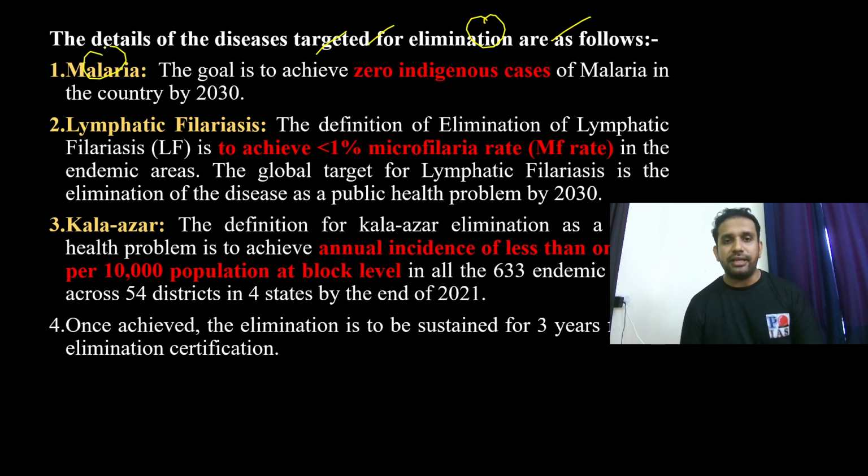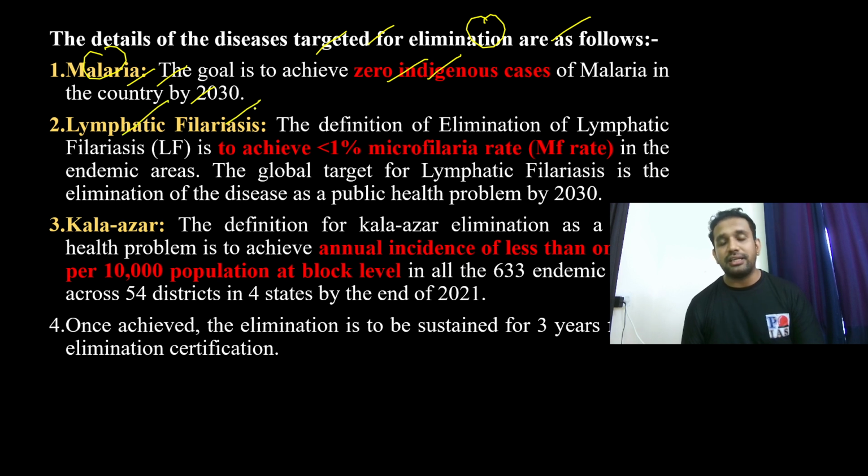With regard to malaria, we are expecting zero indigenous cases of malaria in the country by 2030. Indigenous cases means in our country, we should not have any malarial disease origination. Means no individual living in the country should get malaria. This is called as what? Zero indigenous cases. If someone is getting the disease from Indonesia or Germany or Dubai, whatever it is, if we are having the cases of malaria from foreign countries, then it is fine. But we should not have the malarial disease that is originated in our country. So we have to end that completely by 2030.